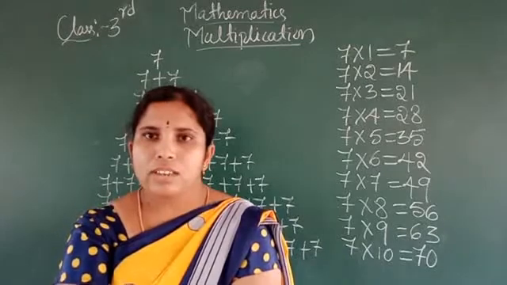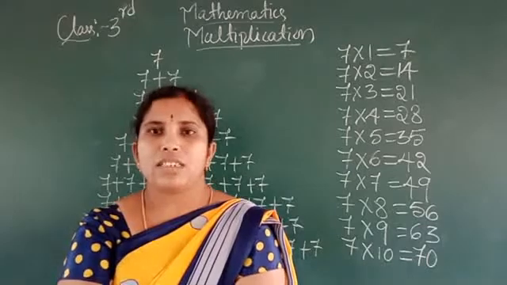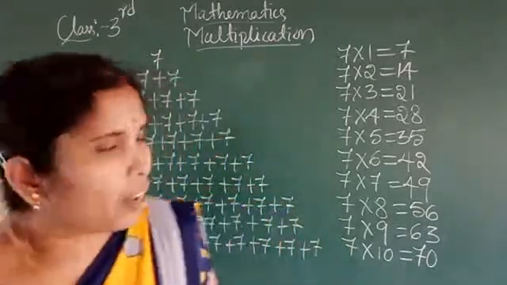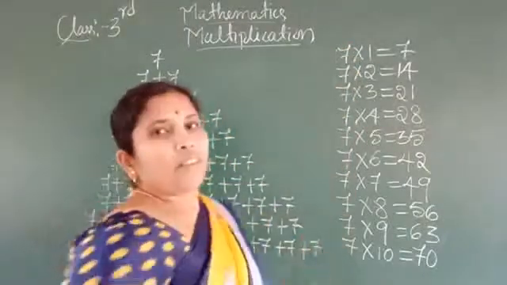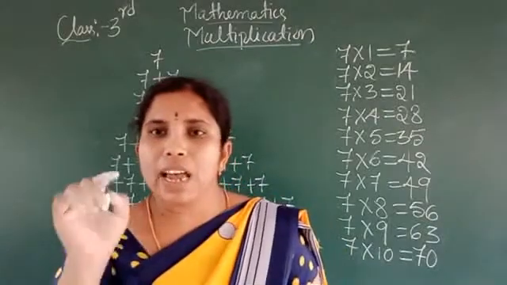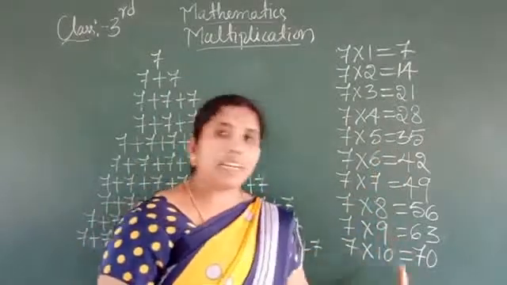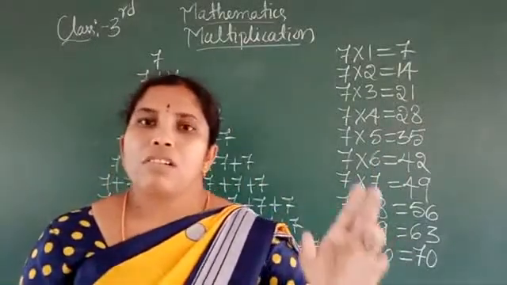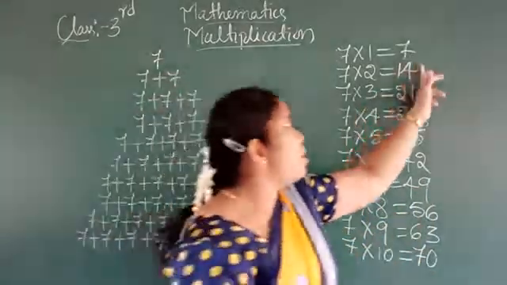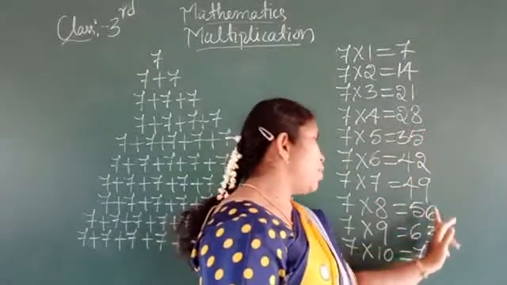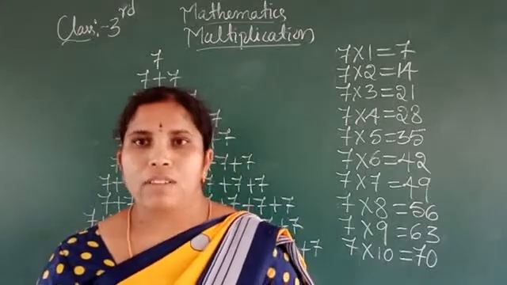Okay students, so multiplication is the repeating addition. Here observe, we got this 7 as multiplicand. This 1, 2, 3, 4, 5, 6, 7, 8, 9, 10 is there, no? These are all called multiplier. Then 7, 14, 21, 28, 35, 42, 49, 56, 63, 70. These are all called product.